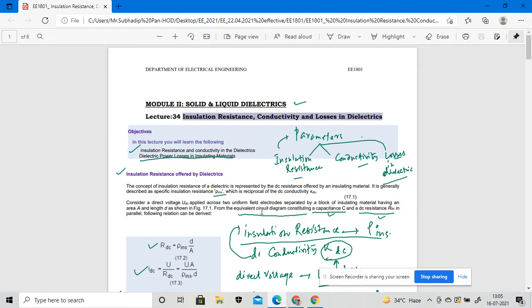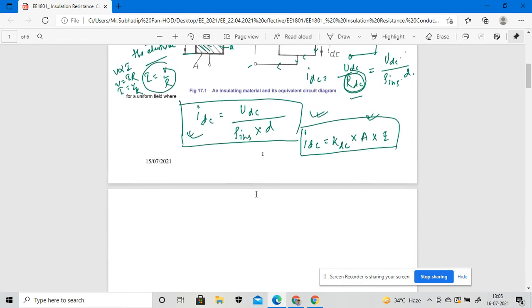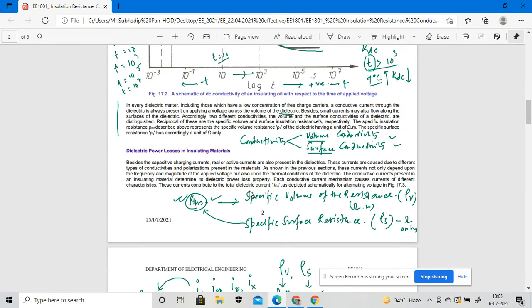For considering the conductivity of a transformer oil, we have different formulas. We used the equivalent circuit and saw how the current is distributed according to the circuit. That we discussed in the previous lecture. Today we will discuss the different kinds of power loss, and the effect when power loss is taken into consideration for insulating materials.